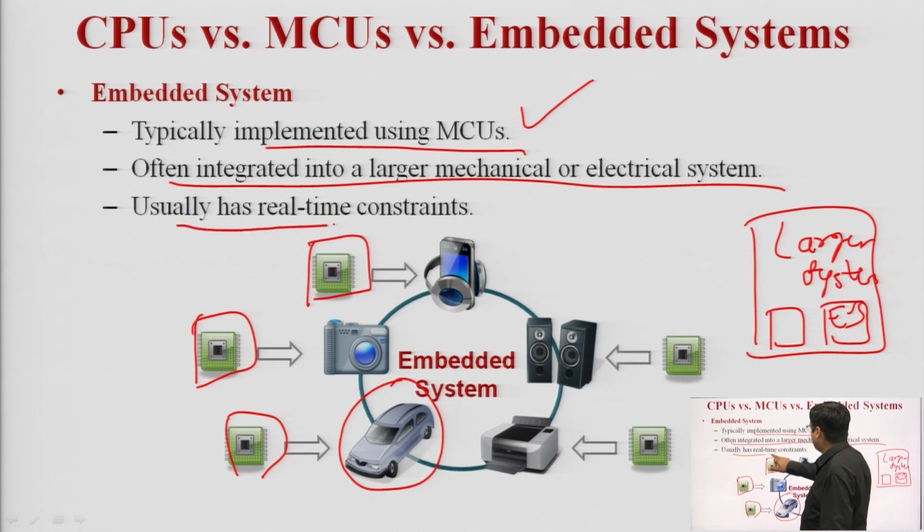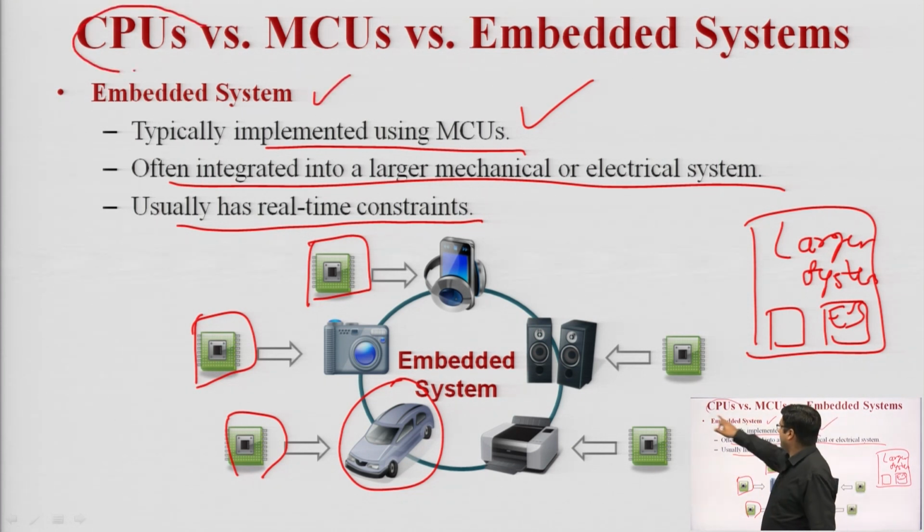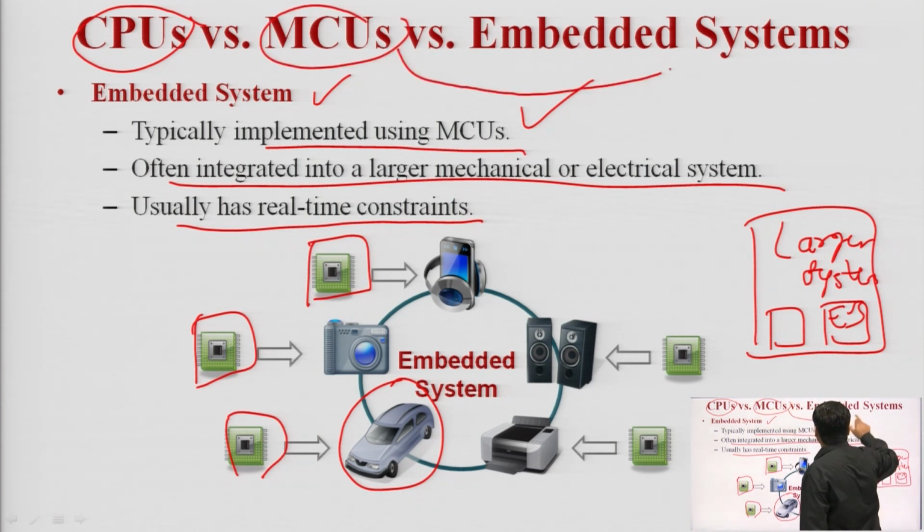It works in real time. We have already seen that the main feature of an embedded system is that it has no delay, and it works on real time fetching, decoding and execution of data. So this is the difference between CPUs, microcontrollers, and embedded systems.